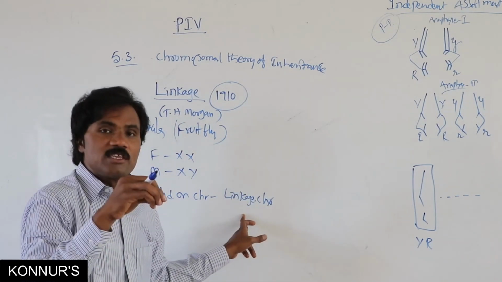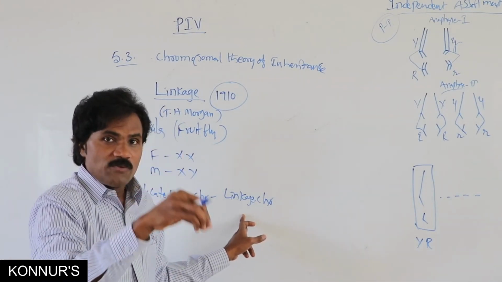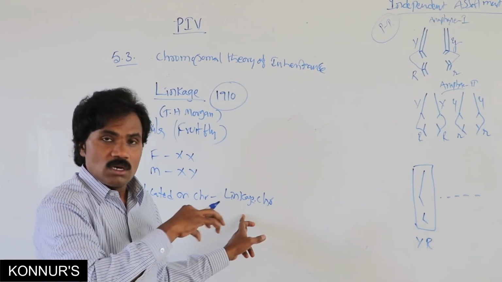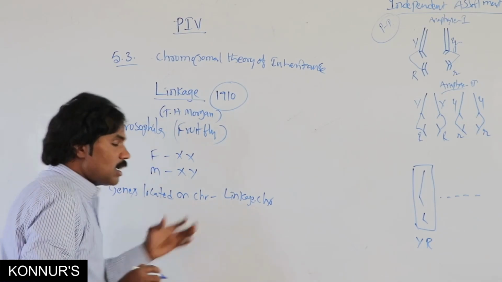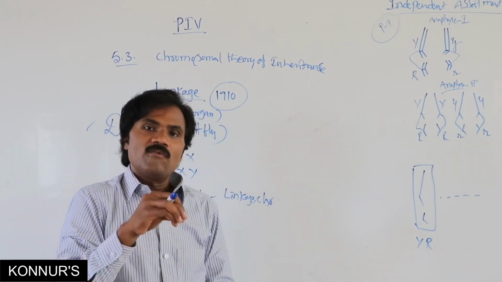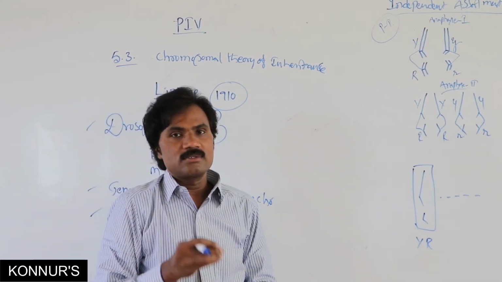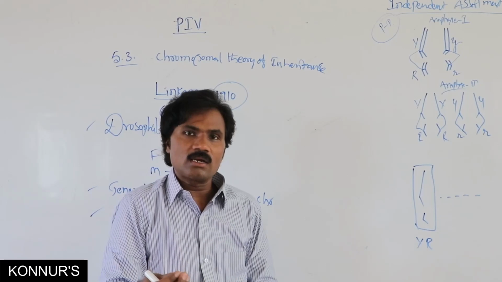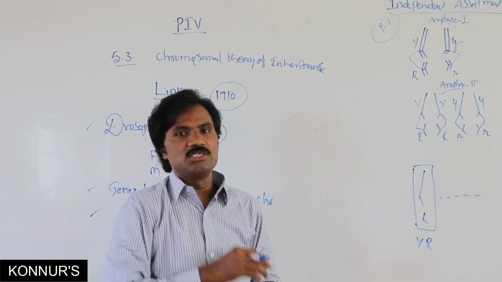That means specific genes on one specific chromosome are linked chromosomes. Then the genes for morphological or somatic characters on the sex chromosome are sex-linked genes.